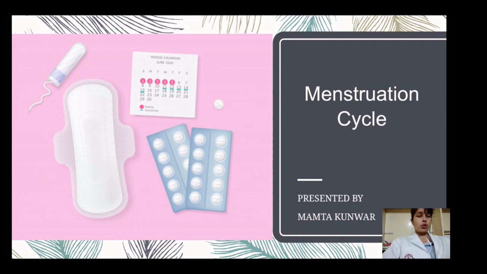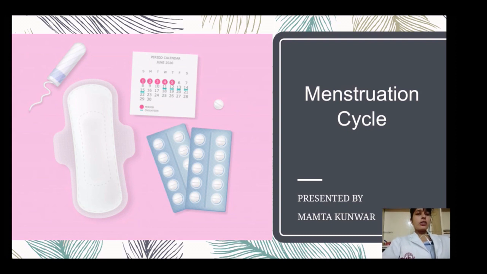As I already told you, it is the most important cycle which occurs in a woman, and this cycle mainly occurs during her reproductive age. When a girl gets her first menses, from that time up to the age when she undergoes cessation of the menstruation cycle, from menarche to menopause, a woman undergoes a series of changes every month. Those phases or changes are known as the menstruation cycle.